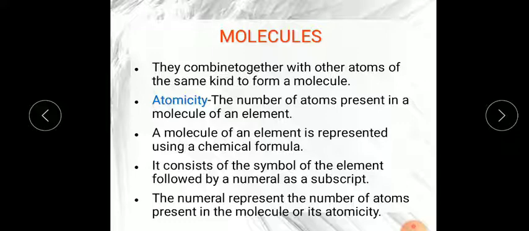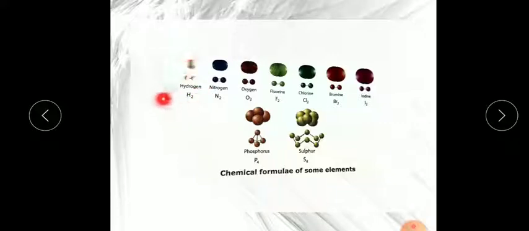This subscript shows how many atoms are attached in the hydrogen, phosphorus or sulfur molecule. Suppose I am not showing you this picture, and I only write P4 on paper. You will easily understand that P4 means phosphorus is attached with 3 other phosphorus atoms.